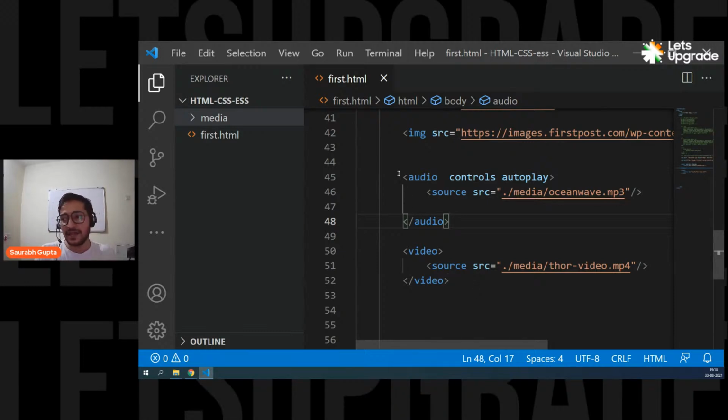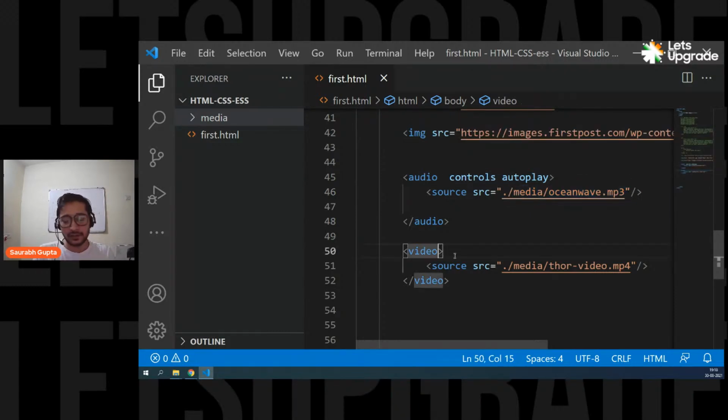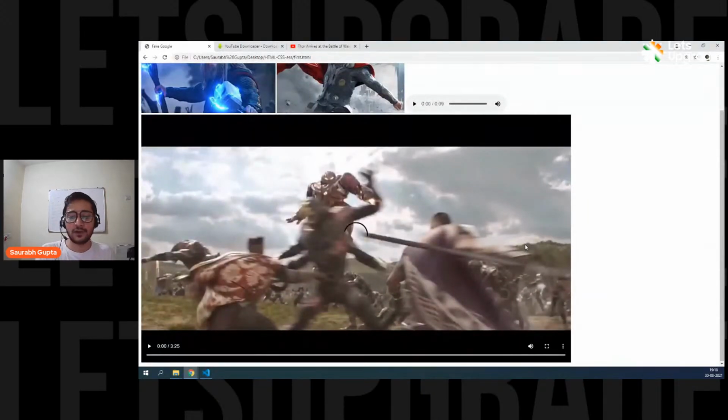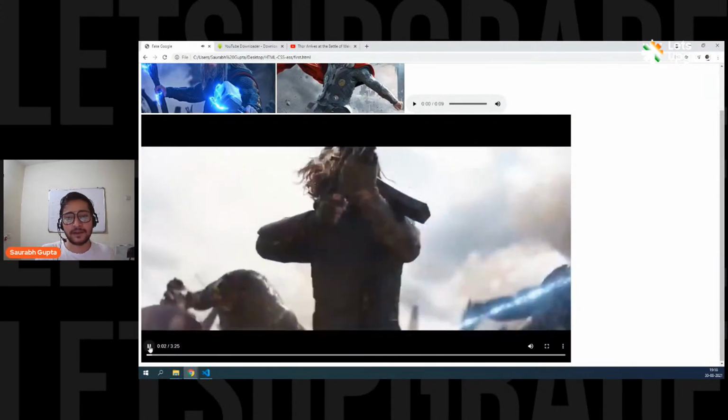It's exactly the same. In audio, you use the audio tag, put up source. Here you put the audio file path and then controls, just to see the controls. And video also, you simply need controls to see the play and pause controls. So simply use controls, and here we go. Now we have this play button. See, it works perfectly fine.